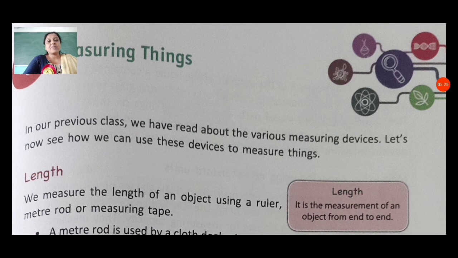In this session we discuss the last chapter of our textbook, chapter number 15, and the name of this chapter is Measuring Things. We use different things and we can measure all kinds of things using different standard units, for example meter, liter, millimeter, gram and kilogram. These standard units are useful for measuring different kinds of things. So now let's discuss the details which we have in our textbook.